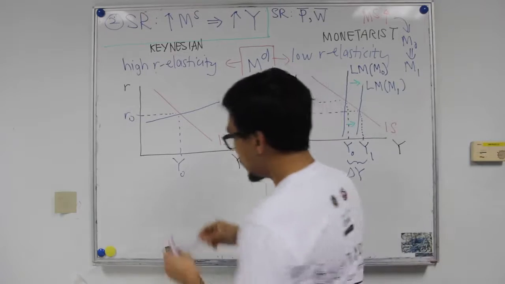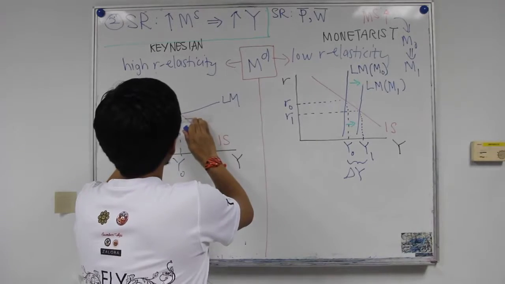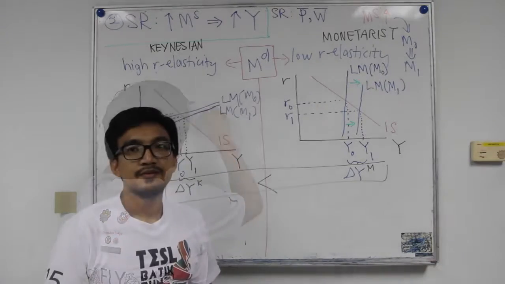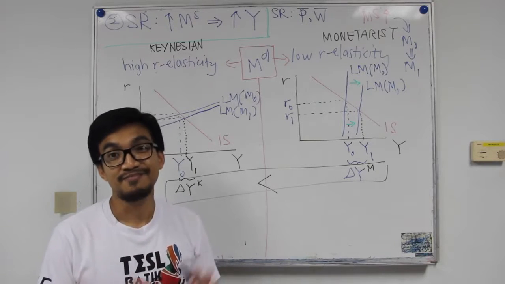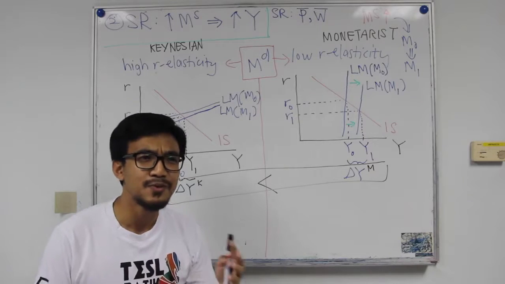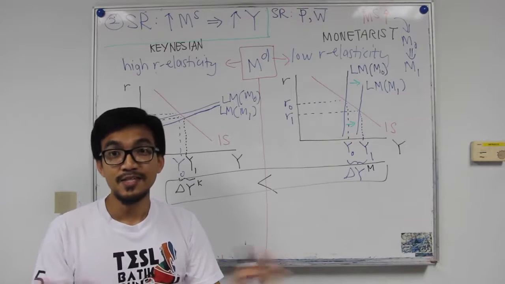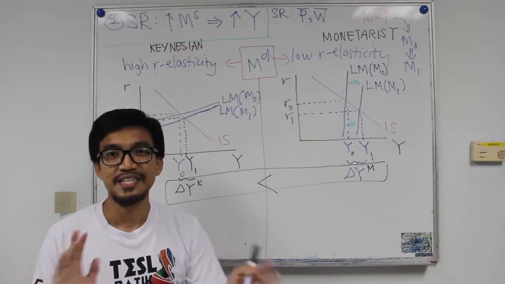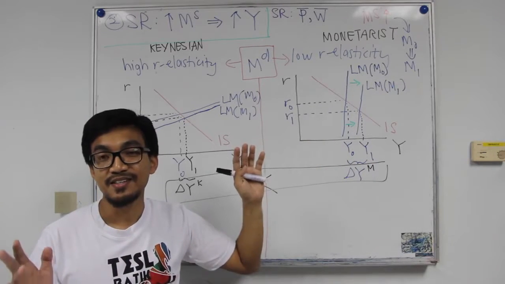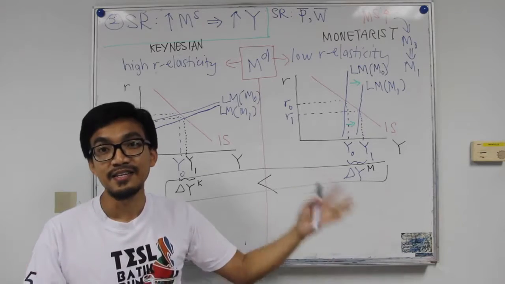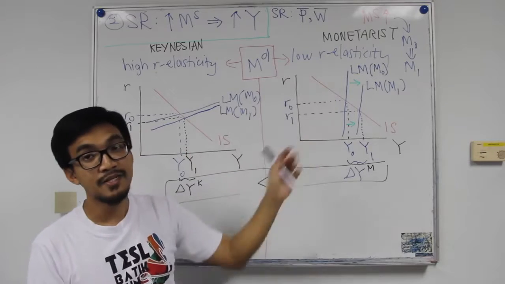So what about the Keynesian? So let's say I'm going to assume the same distance here. We have 2 inches. 2 inches is here. The monetarists believe that the private sector is actually stable, and all the disturbances that are distorting the market are caused by the government. So that's why they believe that basically the government should not really interfere. So you just need to stick to a rule on how to determine the increase in money supply, the money supply growth. So that's why, according to the monetarist, monetary policy is more effective.